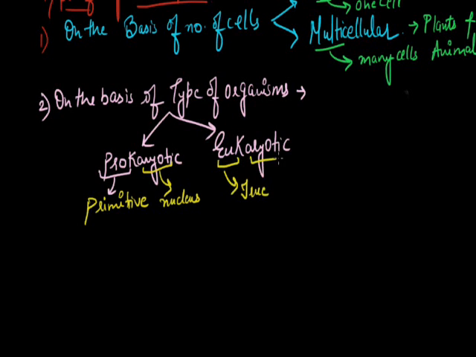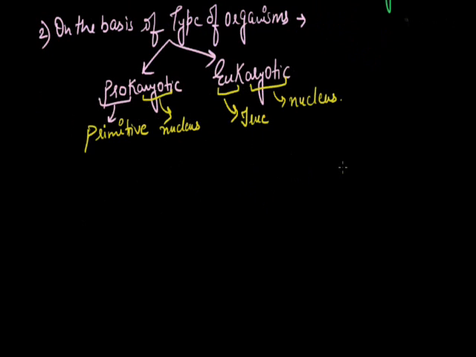Eu means true and karyotic means nucleus. These are the organisms which have a true nucleus. The nucleus is enclosed in a nuclear membrane and has a nucleolus. The example of prokaryote is bacteria, while for eukaryote are plants and animals.